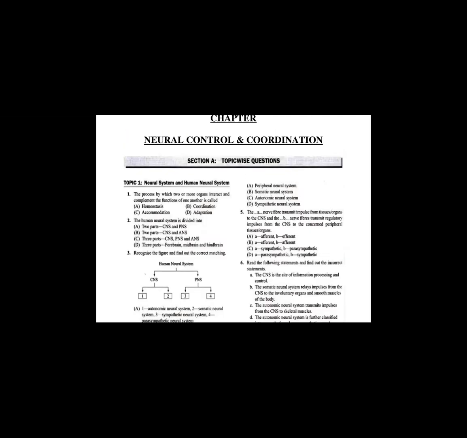Now question 4. All the nerves of the body associated with the central nervous system, brain and spinal cord, are comprised in. A is peripheral nervous system, B is somatic neural system, C is autonomic neural system, and D is sympathetic neural system.